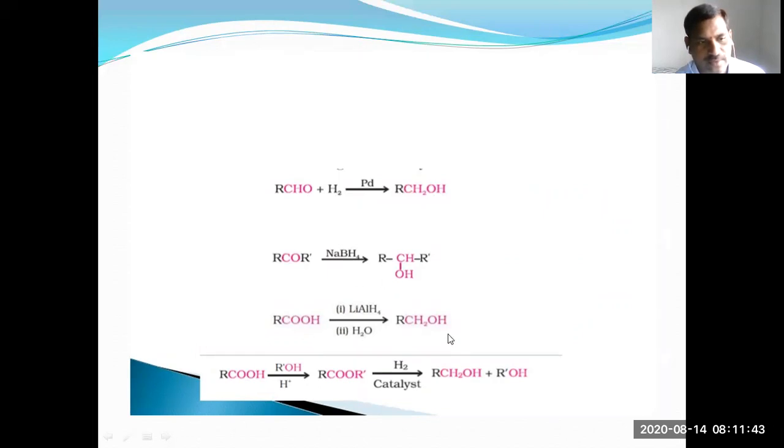Carboxylic acids give primary alcohols in the presence of lithium aluminum hydride. We can prepare esters from carboxylic acids. This is the esterification reaction: carboxylic acid reacts with alcohols and we get the esters. Esters undergo reduction to give alcohols.